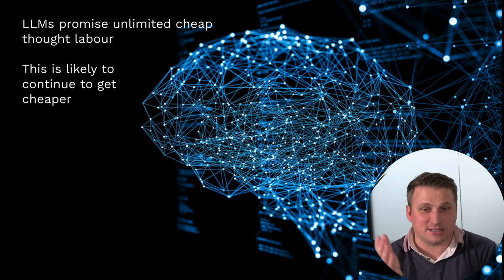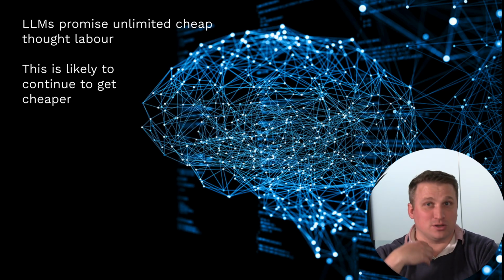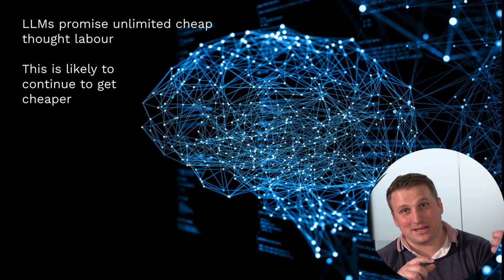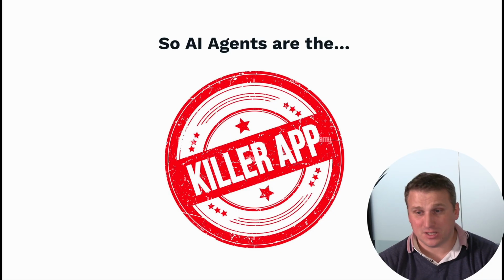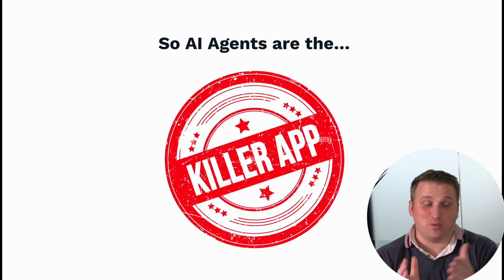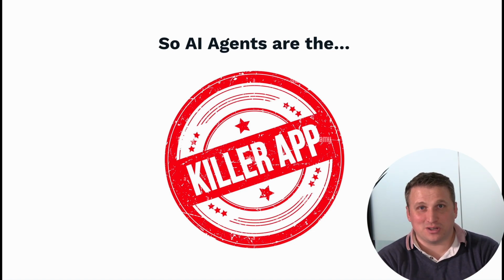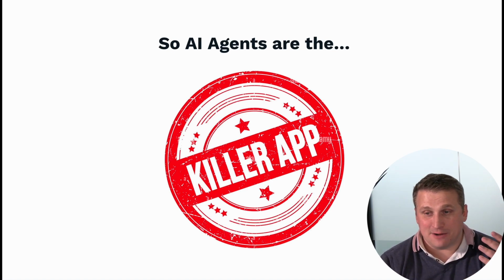And it's likely to continue to get cheaper to automate more thought labor jobs, where we can use more prompts, do more engineering, and attack those next scales up as the LLMs get more cost effective. So AI agents are the killer app. We can take what we're doing now and replace it with a solution which costs 10% of the price to operate, and we get a huge amount of benefit.